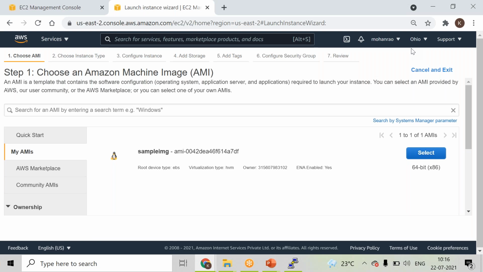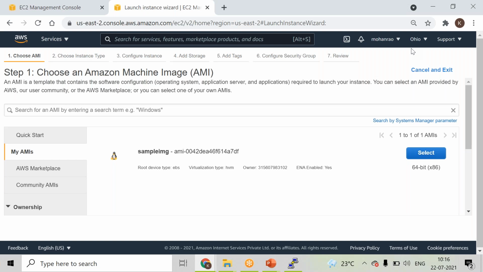You can copy from one region to another region, and also you can share the AMI, so which we generally term it as sharing, right? If you want to make it public, which is visible for others, or if you want to share privately to a particular AWS account, that also you can do, right?